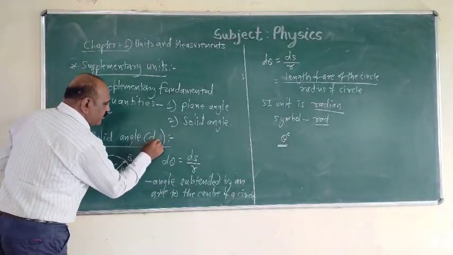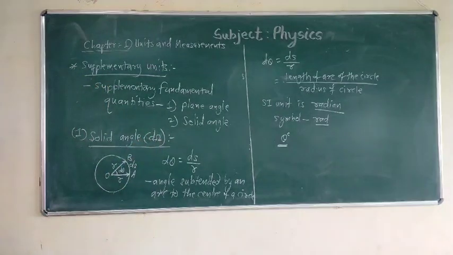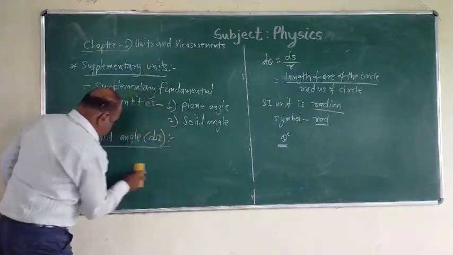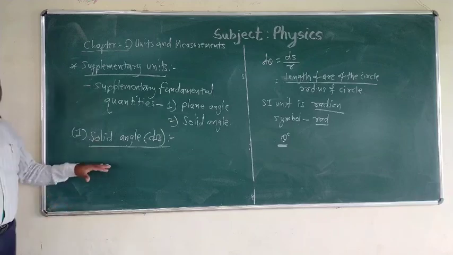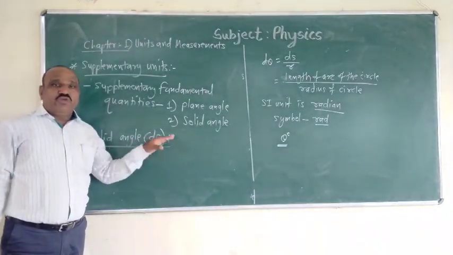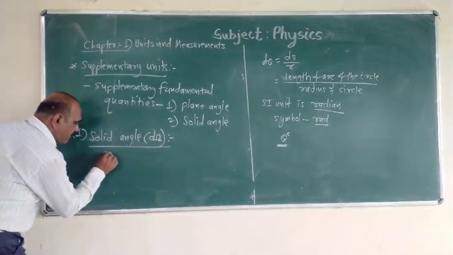It is denoted by d omega. Now here, it is the solid angle. That means it is the three-dimensional analogy of plane angle.